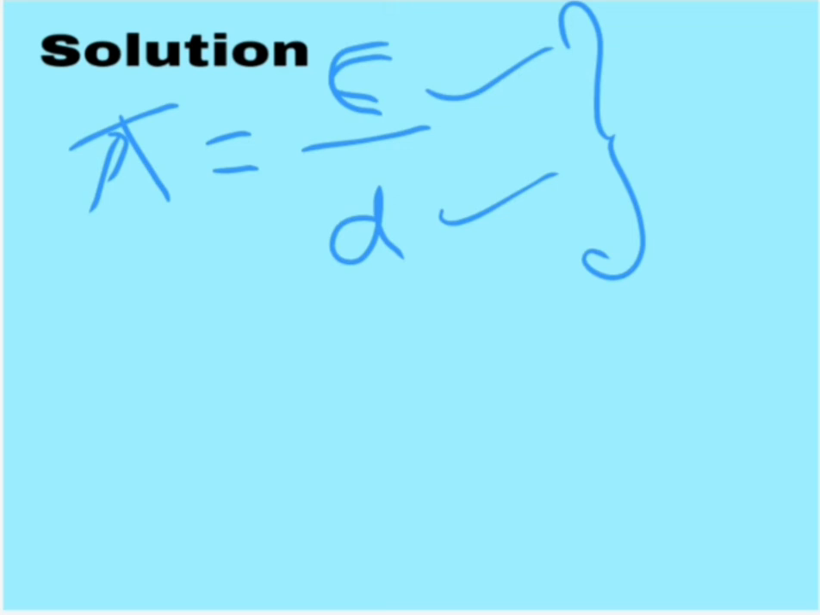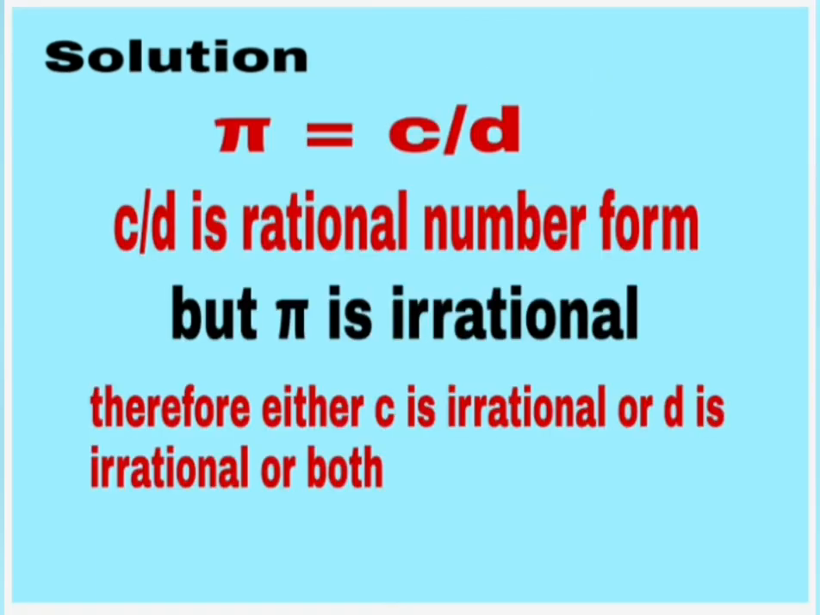So for this solution you have to write: pi is an irrational number, C by D is a rational number form, which is a contradiction to our fact. That's why either C is irrational or D is irrational, or both C and D are irrational. Like that we can write the solution for this question in sentence form. Whatever I said, just write it down in sentence form. Just write down this solution for your question number 3.